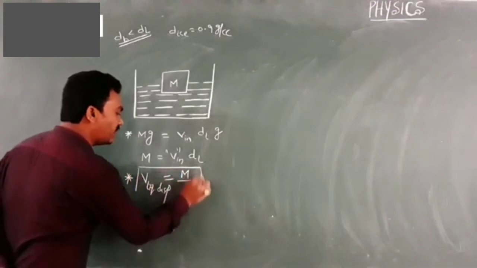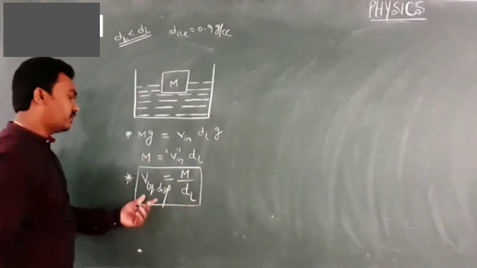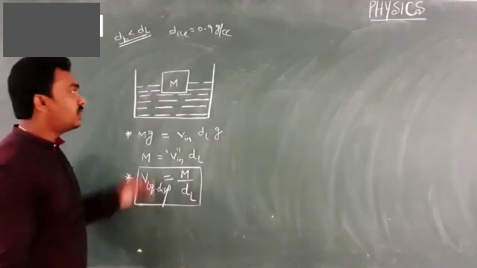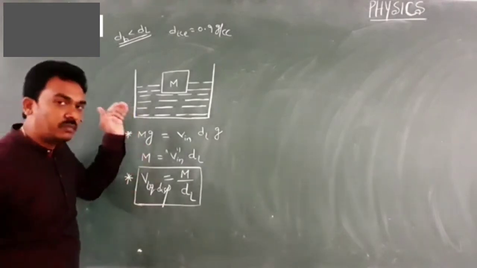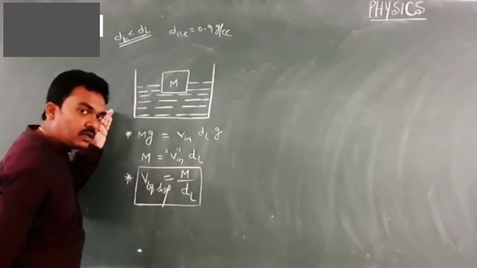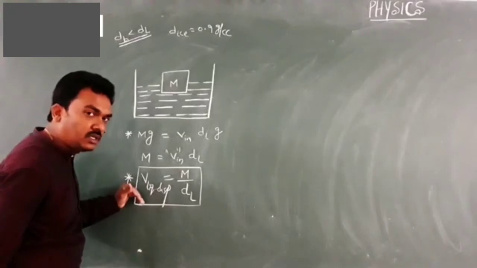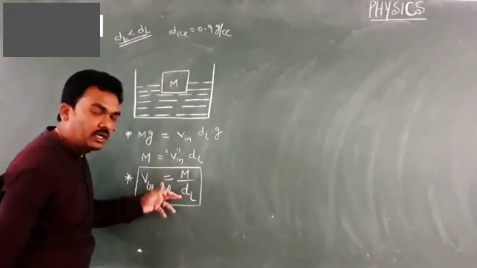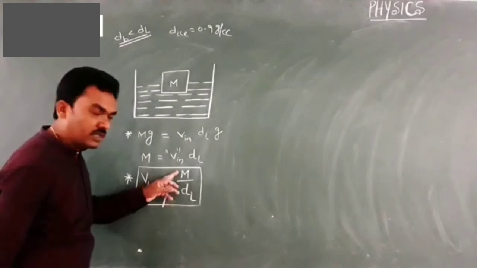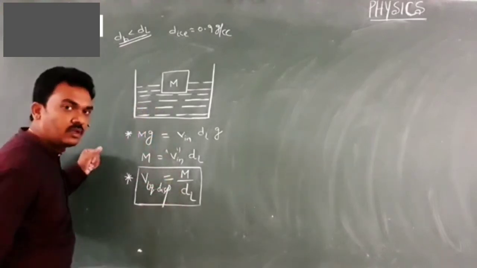Wait, you will come to know the purpose of writing this equation. So whenever an ice block is floating partially in a liquid, then the volume of the liquid displaced by the ice block is m by dl. m is the mass of the ice, dl is the density of the liquid in which it is floating.